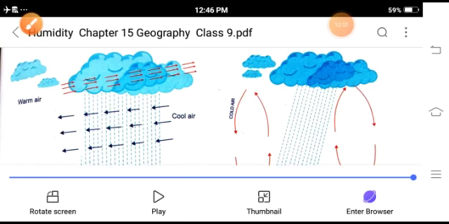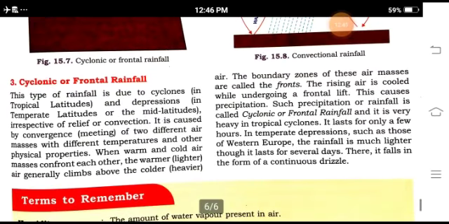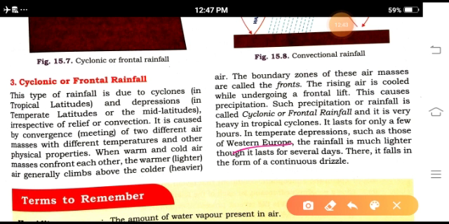Generally, for the area I show you here, Western Europe, the rainfall is much lighter. It lasts for several days and falls in the form of continuous drizzle.